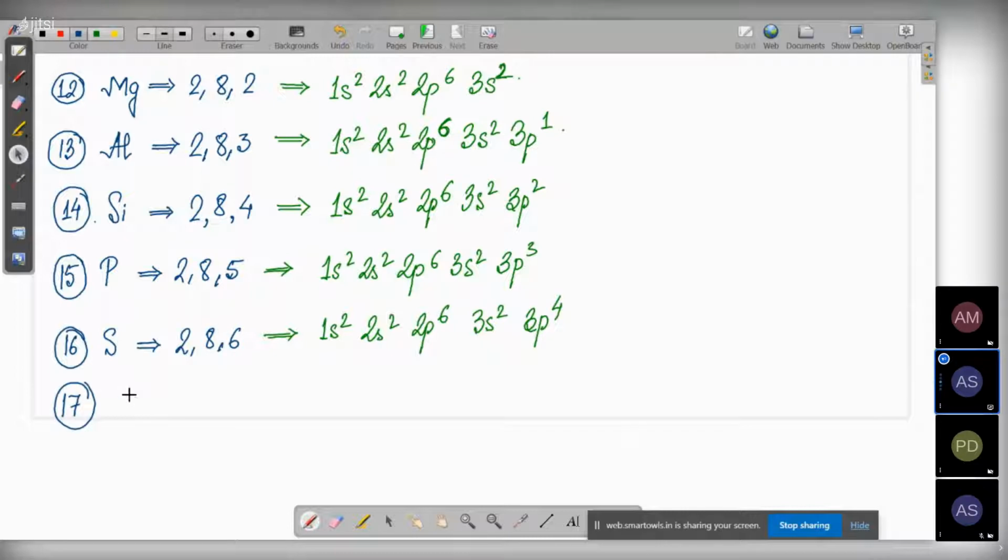Papia, have you done all the configurations till now correctly? Yes, sir. Good.